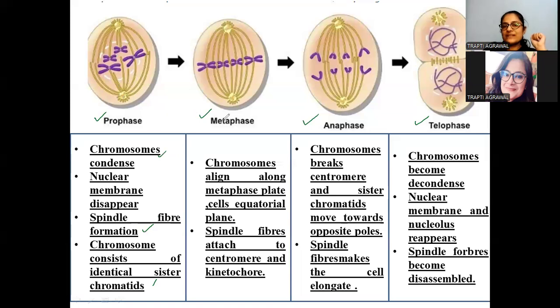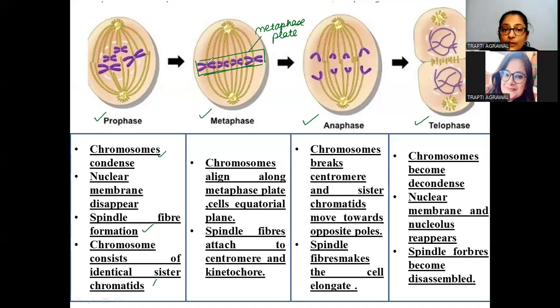After the prophase, students, the next phase is the metaphase. In this metaphase, the chromosomes are aligned in a plate. That is the metaphase plate, what we call the metaphase plate. Here the spindle fibers are getting attached.